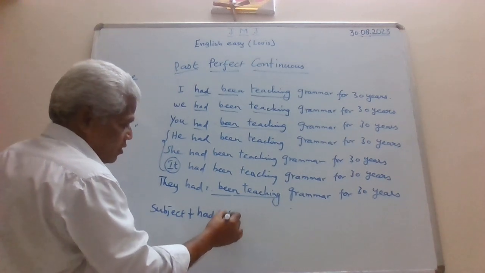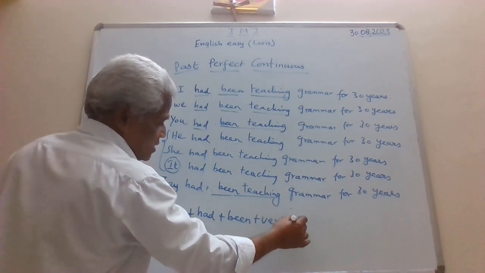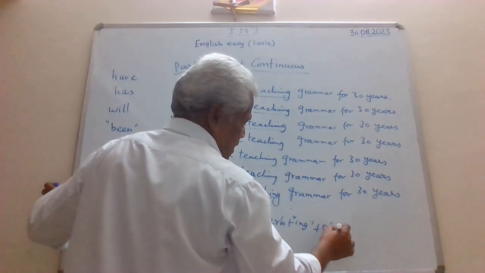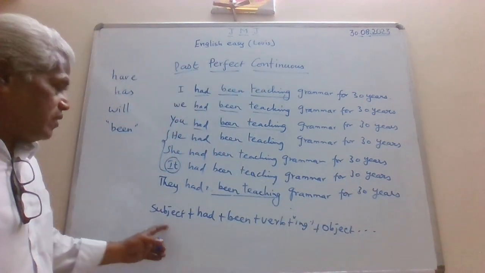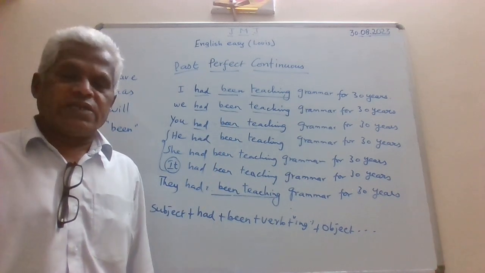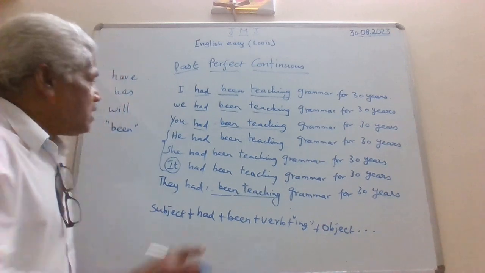So had plus been, and then plus verb plus ing, plus the object and the rest. And the rest it will go on. So this is the formation of the verb for the past perfect continuous tense. Had been, had been. So this you must remember.